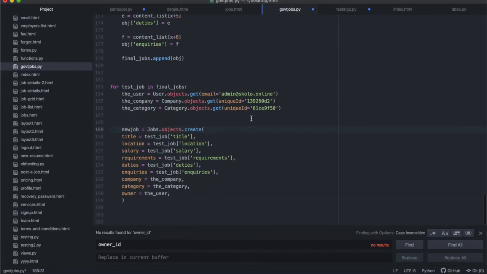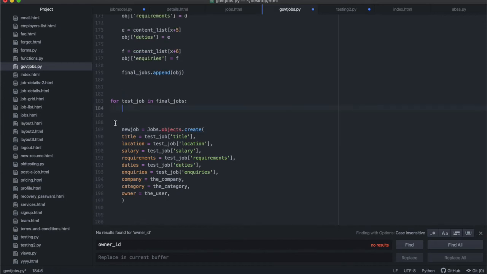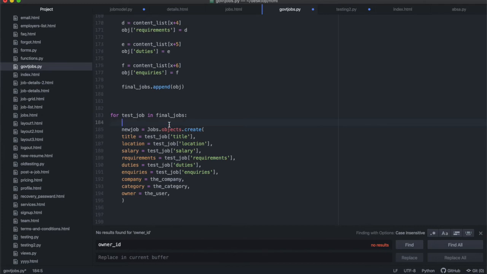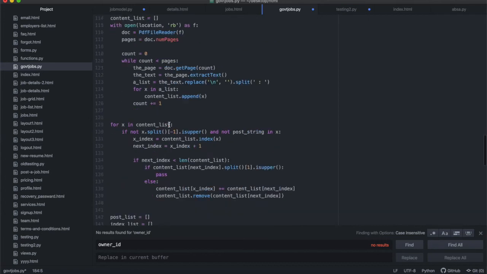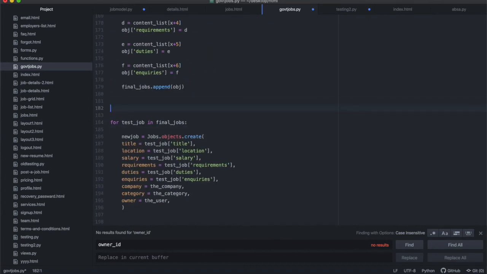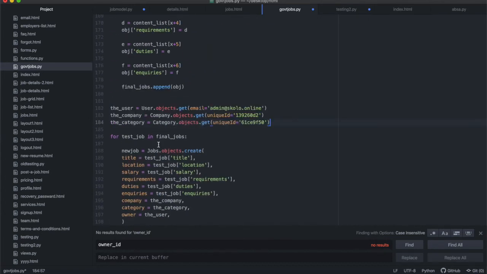And then at the end over here for test and final jobs, we're going to run all of that, and maybe we can even, instead of calling the database every time, all right, we can actually have these outside of the for test loop. We can have these run once. We can even put them at the top here, so that these don't run inside of the loop, all right?